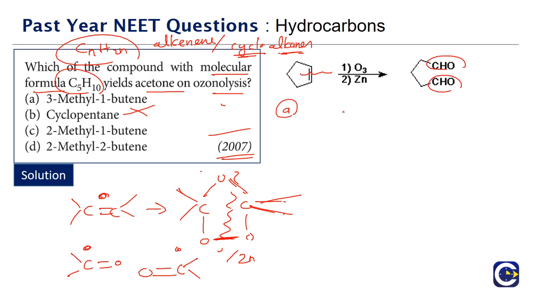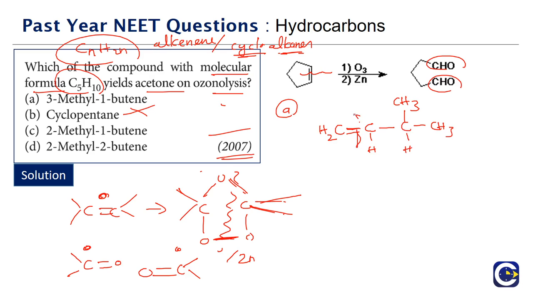Option A is 3-methyl-1-butene. 3-methyl-1-butene basically means we have the double bond in the first carbon, and in the third carbon we have the methyl group. Of course we can add the required number of hydrogens. This will have 1 hydrogen, this will have 1 hydrogen, this will have 3 hydrogens.